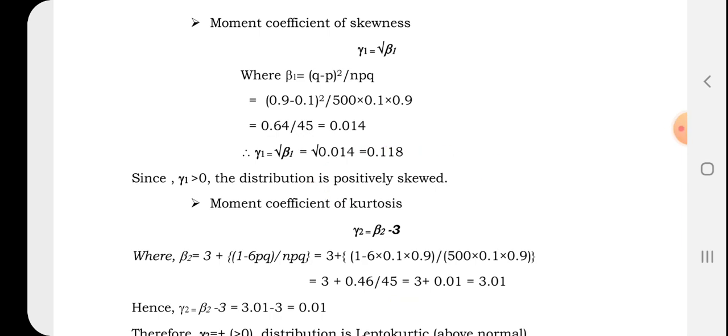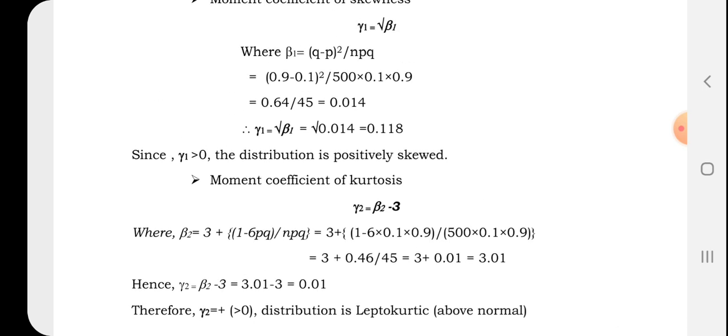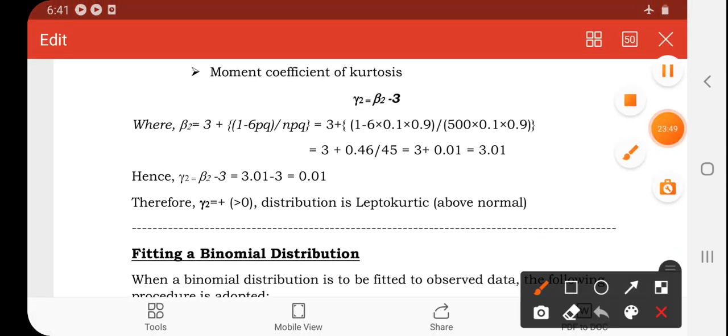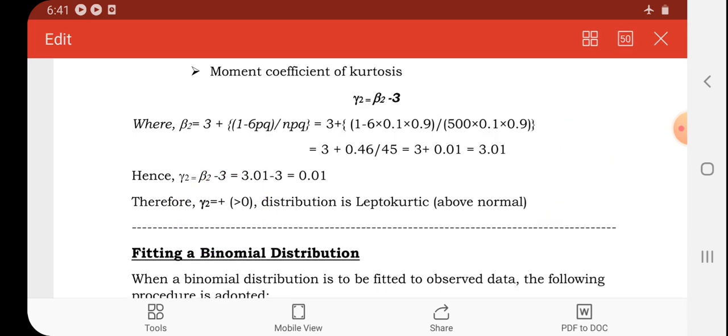I've already mentioned. Next one is gamma 2. You have to apply the formula and do it, and you can see that gamma 2 is positive, which means it is more than 0, which means it is leptokurtic. If it is less than 0, it is platykurtic. If it is normal, you can see it is mesokurtic.